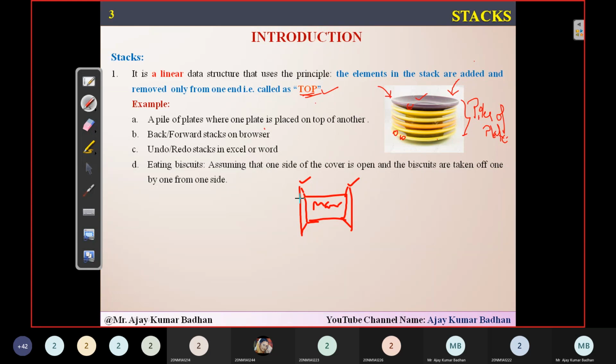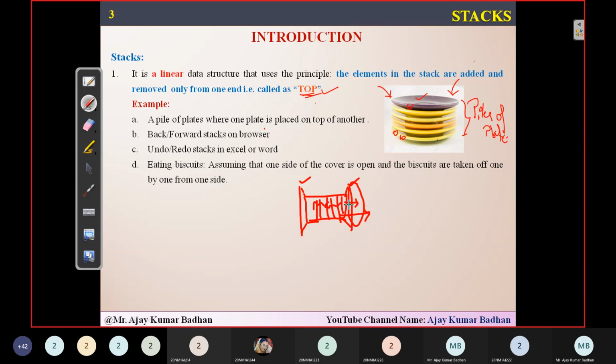No one will remove from both directions. Only from one side will it be torn open, and one by one the biscuits are arranged like this. So what you will be doing is taking them one by one. Whichever is present on the top, you will take that element for eating, and then the next element you will eat.